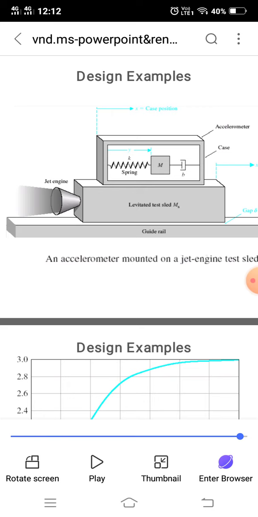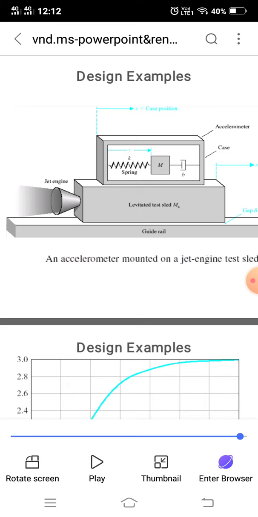These three formulas are going to be framed as a differential equation. After that differential equation, we take the Laplace transform. That Laplace transform is going to find the transfer function of this mechanical translation system. This is the basic step of a mechanical translation system.